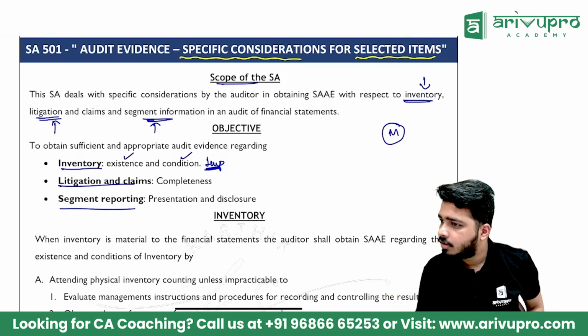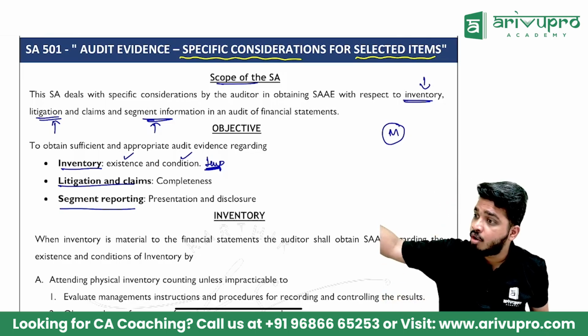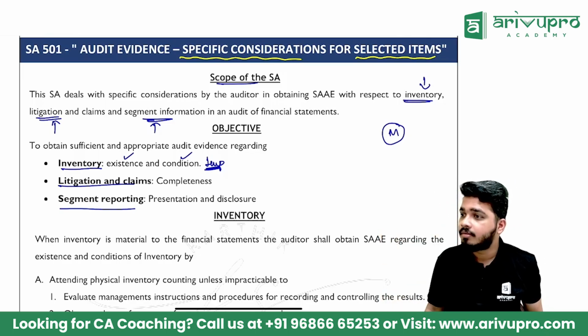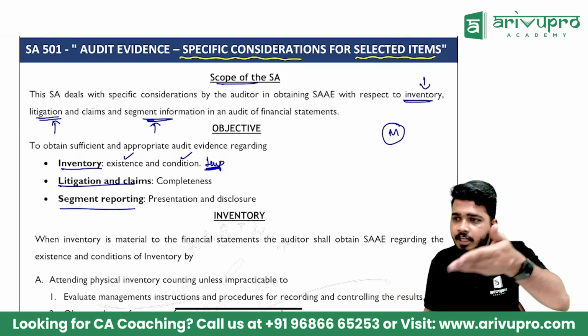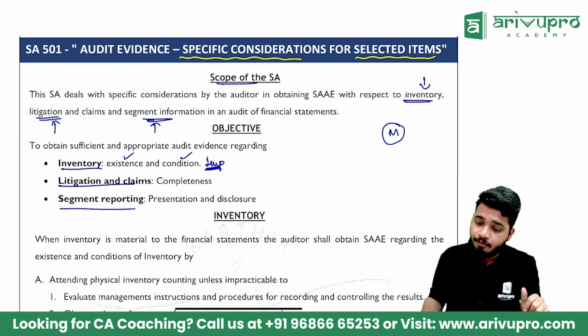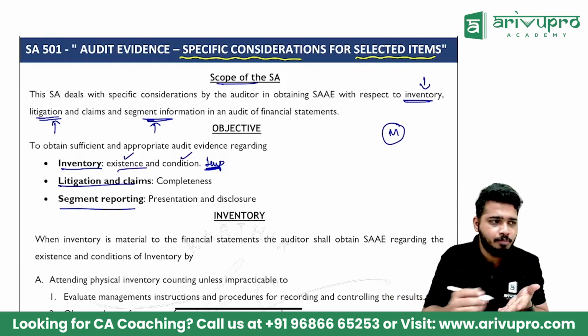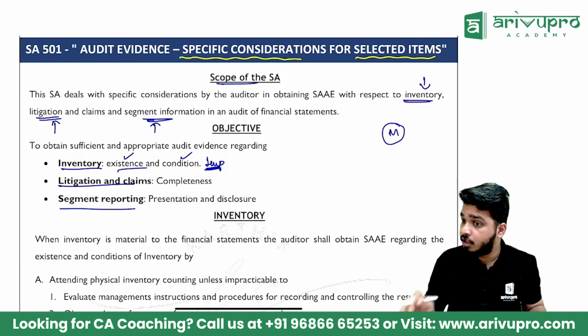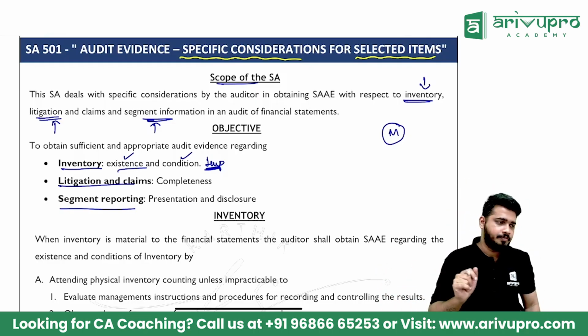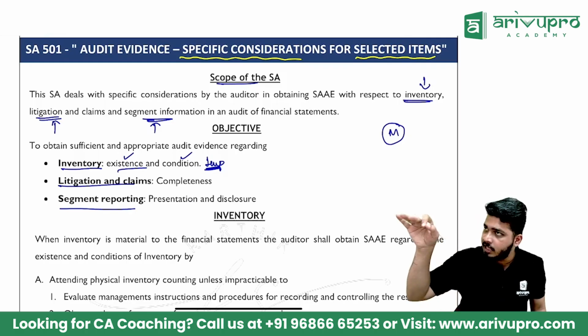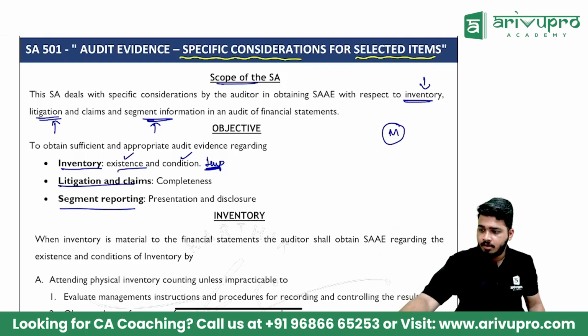Simple. But to know whether it is expired or not, how do we know? We have to go check, no? And for expiry to happen, it should exist first. Simply in the balance sheet, you will put inventory, so and so. I'll tell you the history, what people used to do before. That's where you'll understand why specifically existence and condition we are seeing.